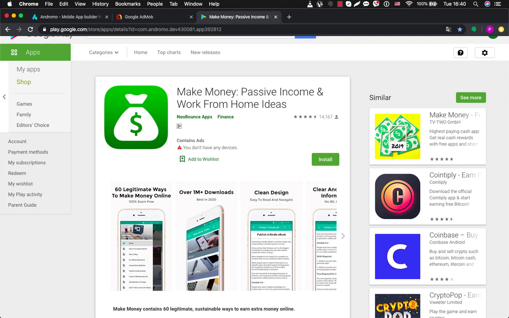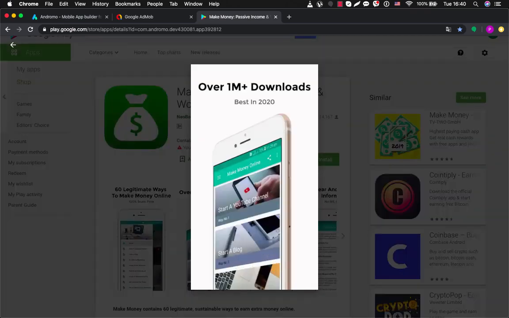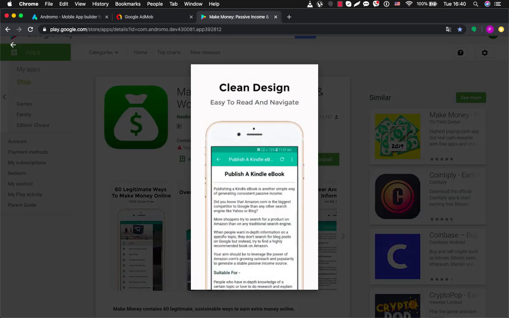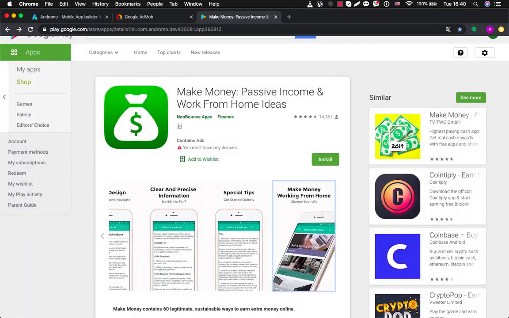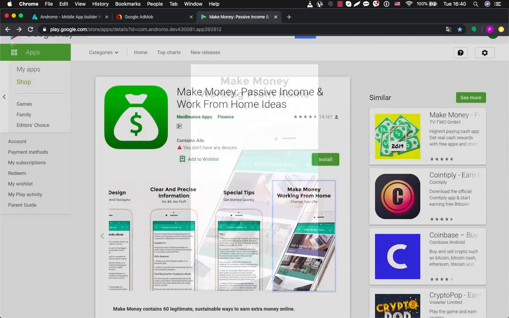Millions of people are googling these keywords, and I believe this application appears very often and people download it. If we look inside, we can see that it looks nice. It tells us how to start a YouTube channel and how to start a blog. At the same time, it's pretty simple, and you don't need many skills to create the same.